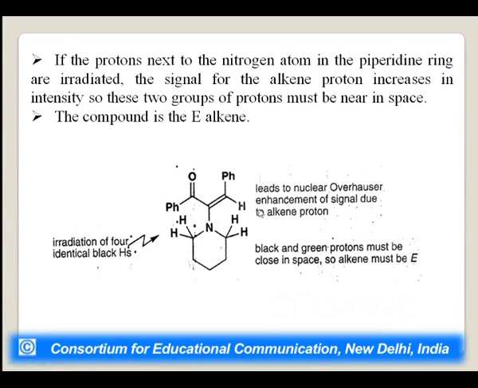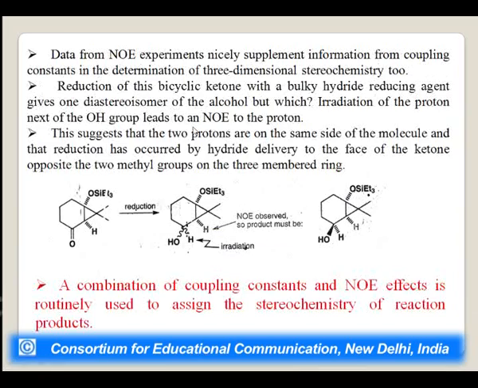The value is enhanced with respect to this value when we are irradiating these 4 protons. That is why we can say, because these protons are on the same side, the compound will be E. Data from NOE experiments nicely supplement information from coupling constant in the determination of 3-dimensional stereochemistry too.